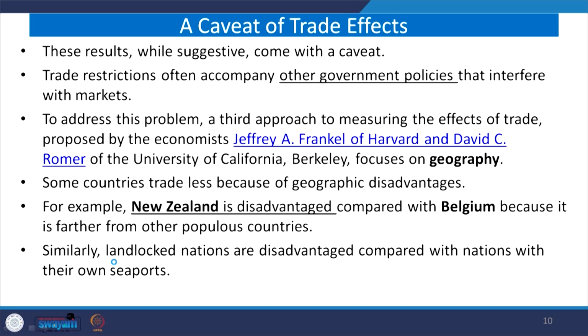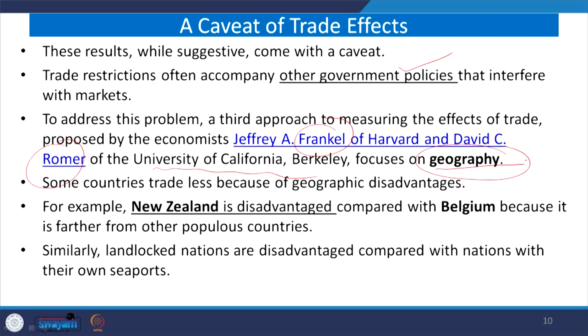In this context, we are supposed to understand the caveat through government policies, where to restrict and where to interfere in the market, so that opening up happens with some checks and balances. Now, Frankel and Romer, Frankel of Harvard and Professor Romer, who is also famous for endogenous growth, from the University of California, Berkeley, focus on geographic proximity.